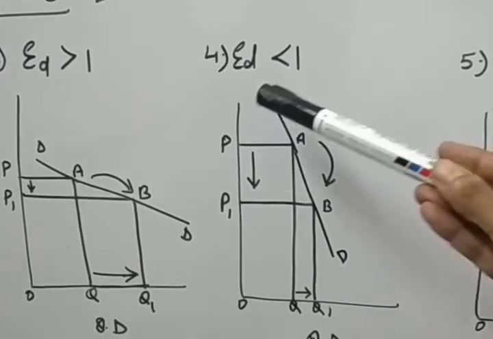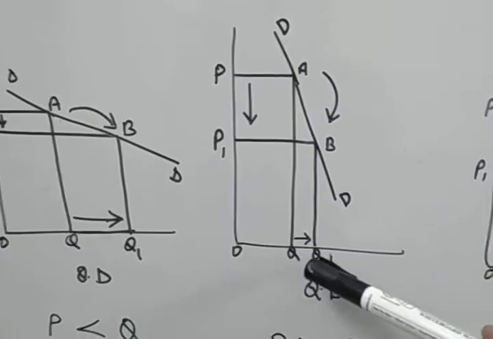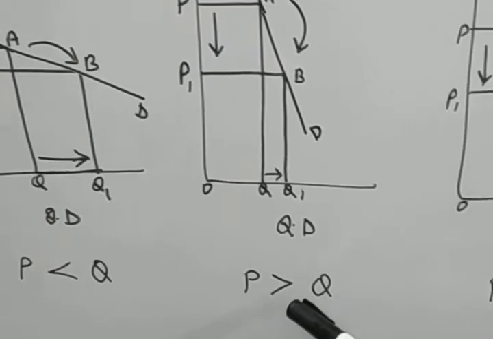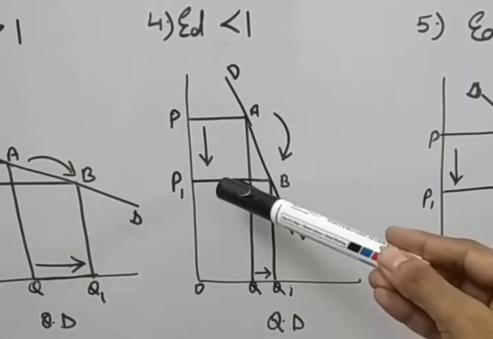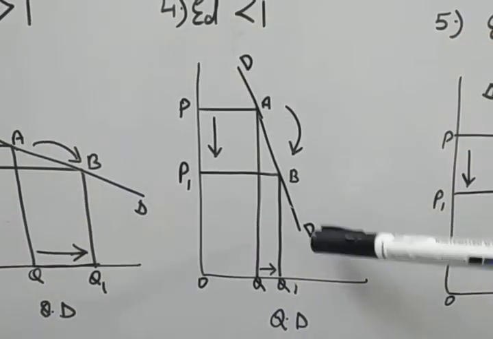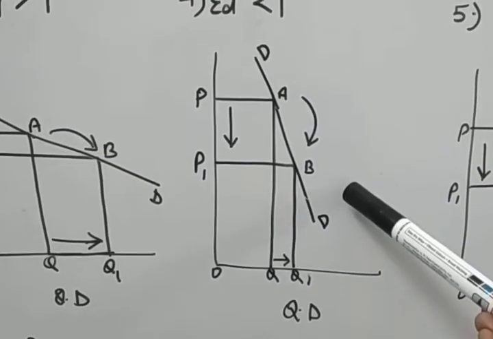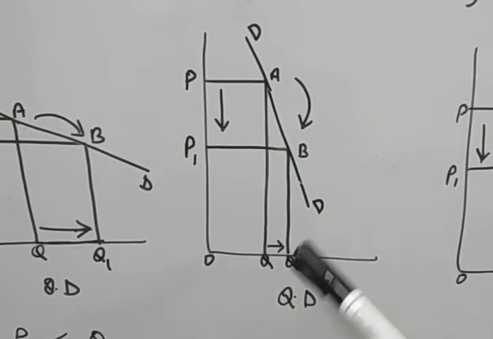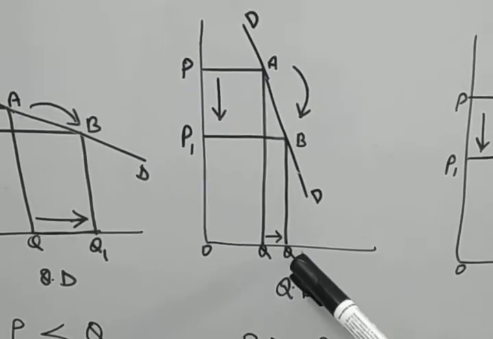Next is inelastic demand, that is elasticity lesser than 1. You can see more change in the price but less change in the quantity. It is written over here, the percentage change in the price is more as compared to the percentage change in the quantity. You can see if there is a 20% change in the price, the quantity will increase only 10%. So the shape of the demand curve is steeper, and the example for the inelastic demand curve is necessity goods, because if their price reduces, we increase their consumption, but only a little bit.